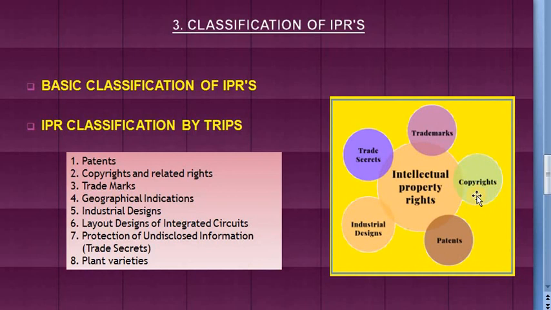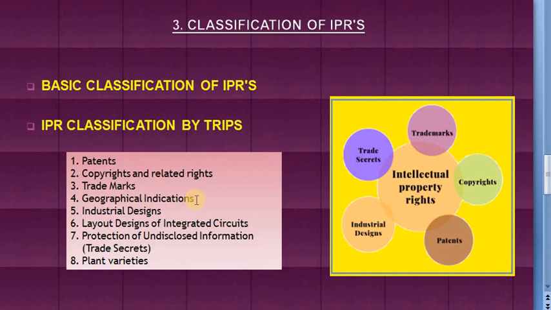Third category is trademarks. A trademark allows its owner to confirm the origin of his goods to the public. So examples of trademarks include the distinctive names of products such as Coca-Cola as a logo or Maruti Suzuki as a symbol.